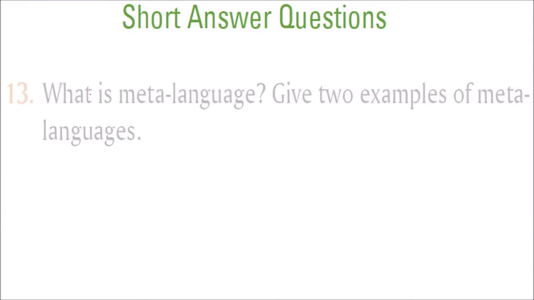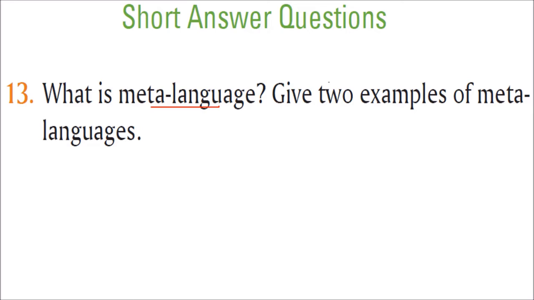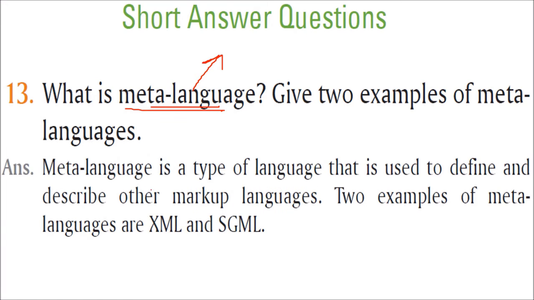Short answer questions. What is a meta language? Give an example of meta language. Those languages which have the property of creating tags and other languages are known as meta languages. So these are language generators. A meta language is a type of language that is used to define and describe other markup languages. So the example can be XML and HTML.